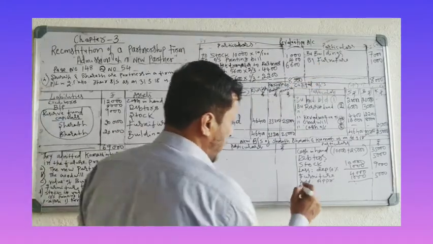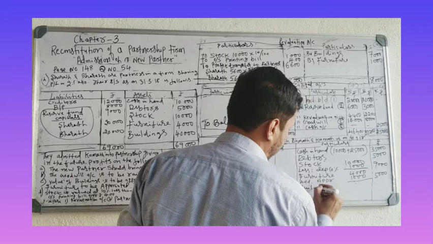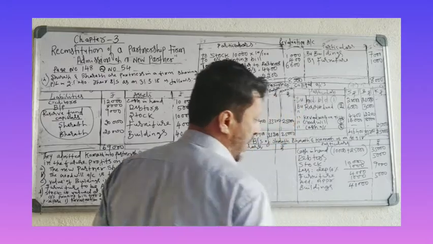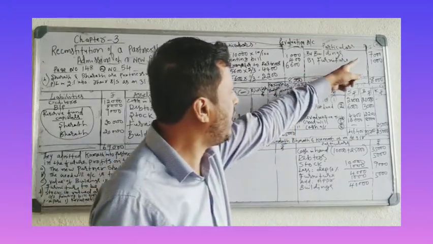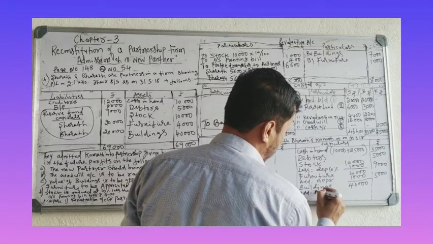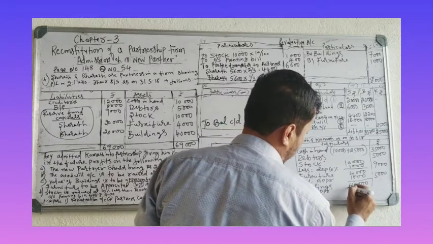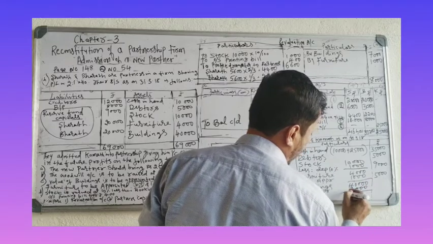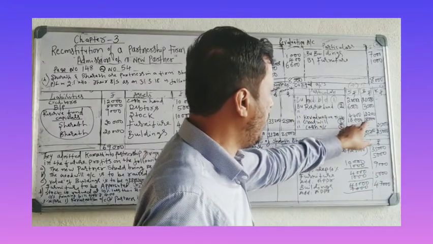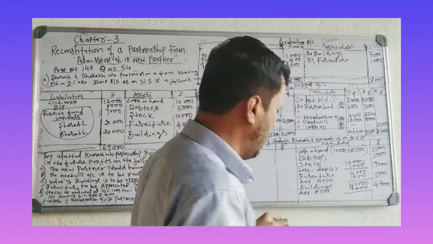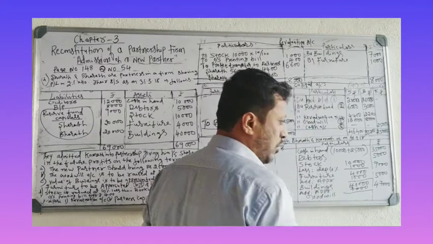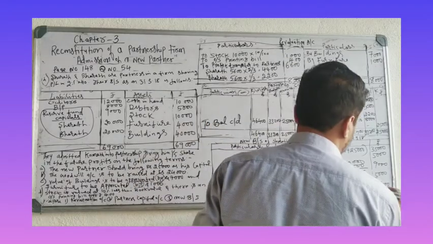Next, building. 40,000. There is an income of 7,000. Add. 40 plus 7, 47,000. And this goodwill of 24,000 rupees you have to record here. When goodwill is not brought by the new partner in cash, goodwill comes in the balance sheet. 24,000.